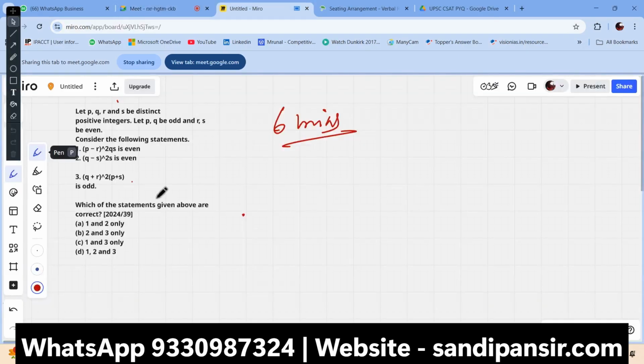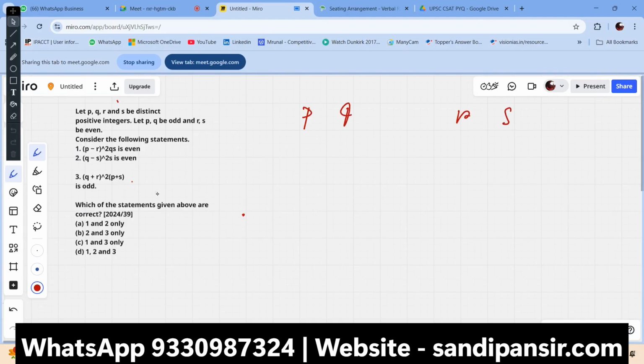Interesting question out there. As you know, you can use the value putting method here. Say p, q are odd and r is even.